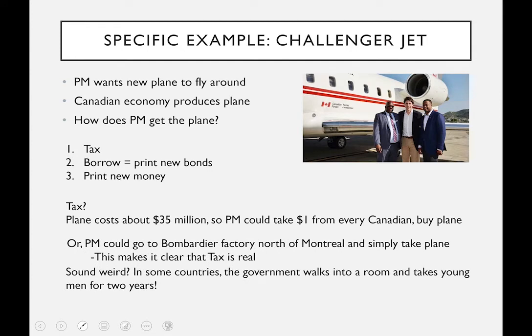Of course, another extreme example, he could go to the factory north of Montreal and simply say, that plane over there, I'm taking it. It's mine. And that illustrates more clearly what a tax is and why it's real. This may sound strange. Can a government actually do that? Well, in fact, it does. Canada doesn't, but the United States did it up until 1971. Countries in the world still do it. Israel does it. Switzerland does it. It's called military service. And typically it applies only to young men. I think in the case of Israel it is both young men and young women. In the case of Switzerland, even older men have to go to military service. It's an example of a tax.